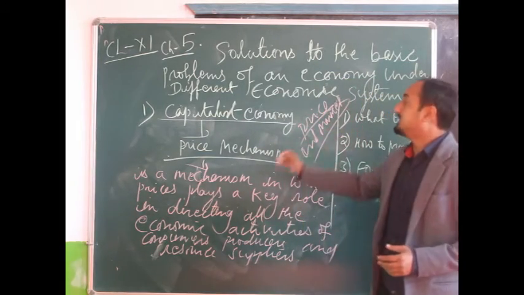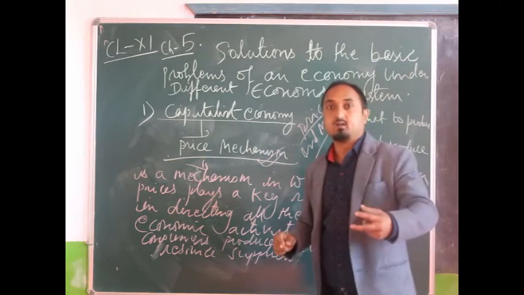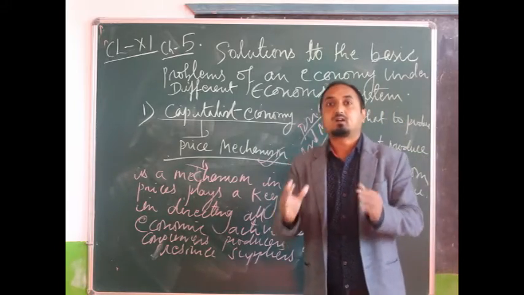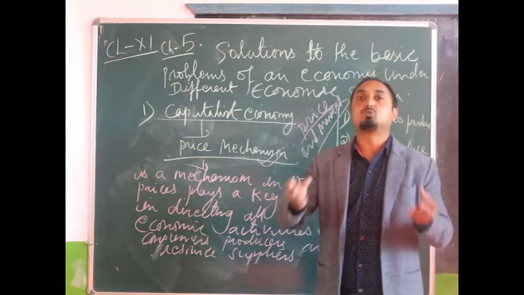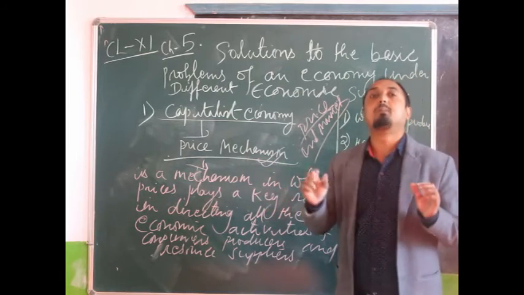So price mechanism plays a very important role in directing or guiding millions of individuals in an economy to take different economic decisions.